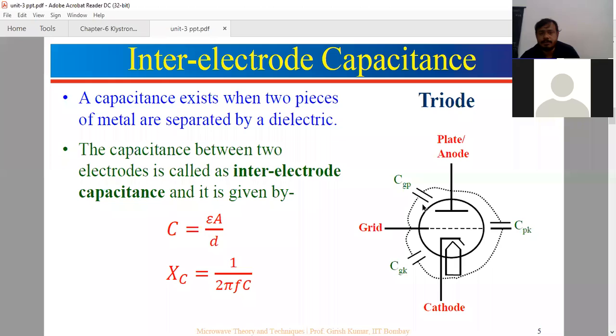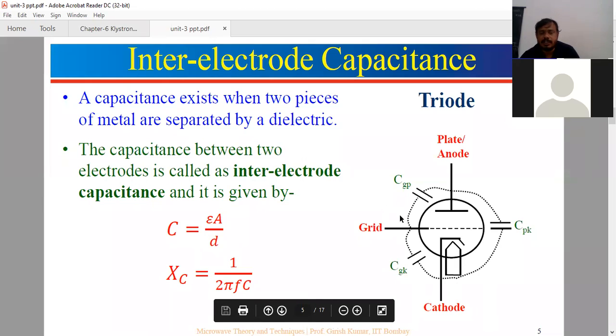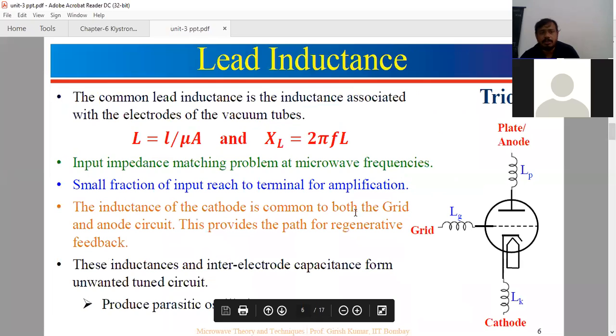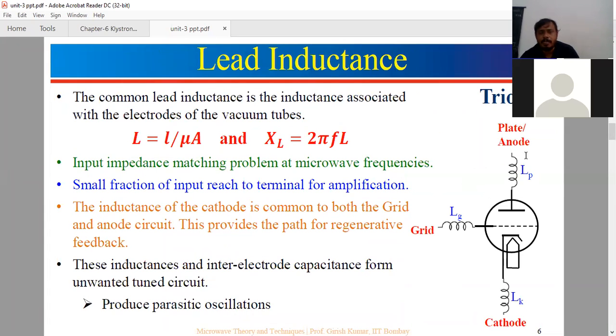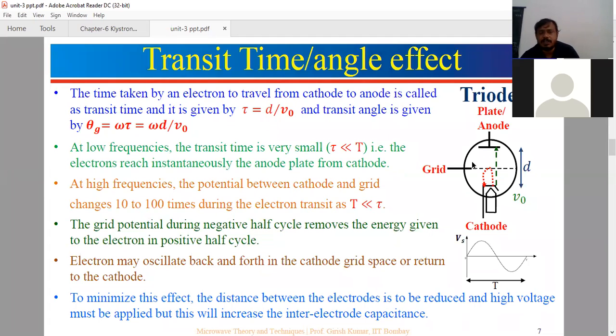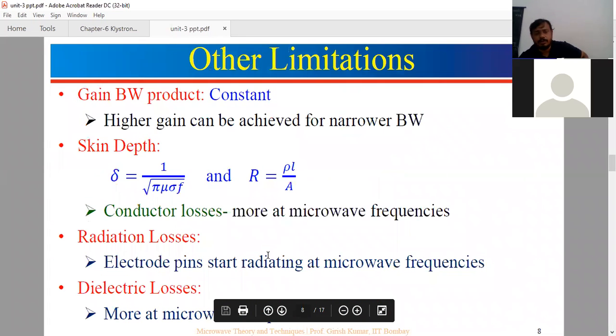You can draw this diagram and say the capacitance is between grid and plate, between these terminals. Due to high frequency, it may act as a short circuit. The inductors, at high frequency, may provide more impedance between the input and the triode. Transit time is very small at low frequency, but at high frequency it is very large compared to the signal frequency, so the electrons may oscillate back and forth.